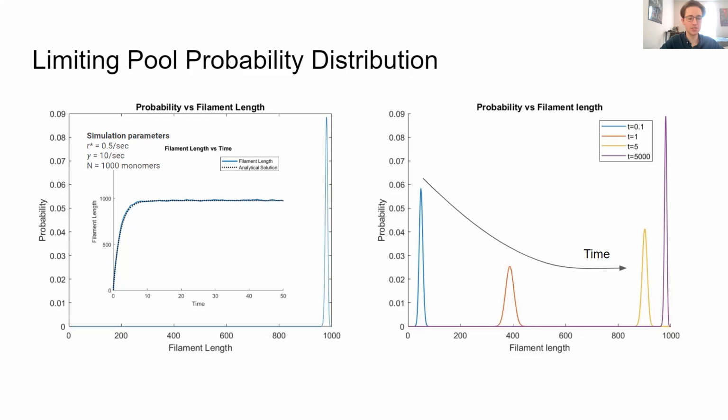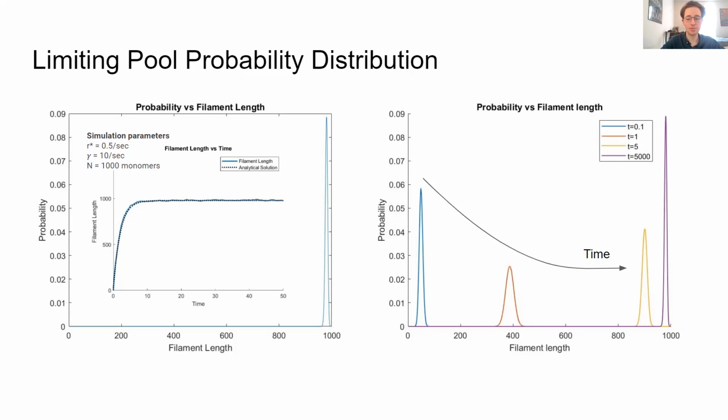When run in simulation, these sorts of filaments behave as we would expect. They grow very rapidly initially, when the length of the filament is very low and there are a lot of free monomers. And as time progresses and more monomers are used in the filament, the rate of growth decreases until the rate of assembly and rate of disassembly are equal.